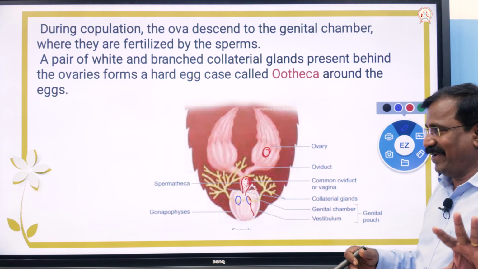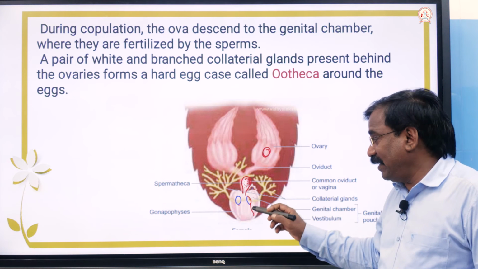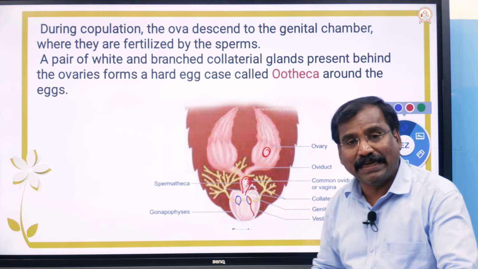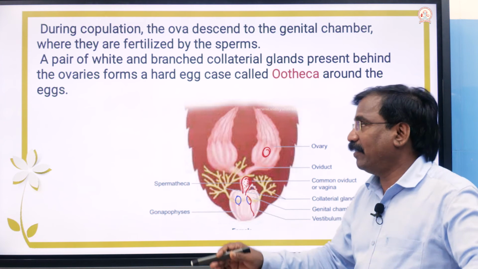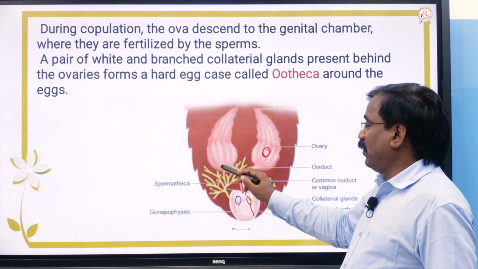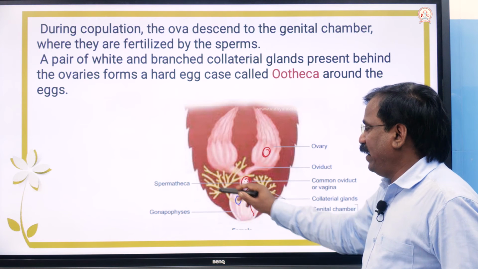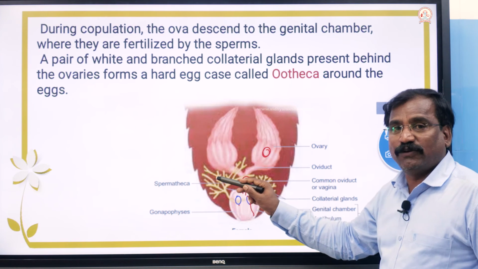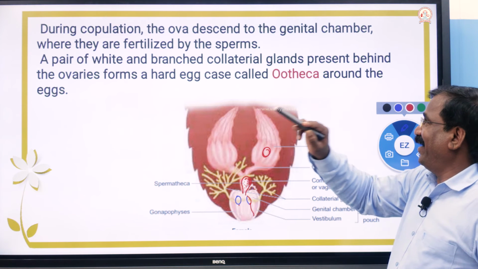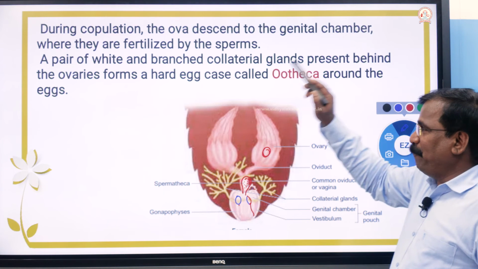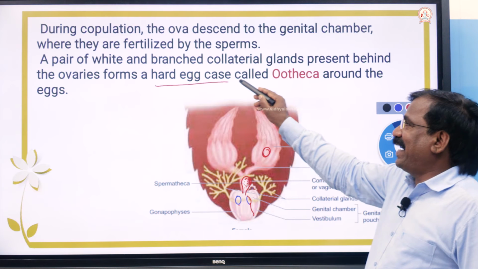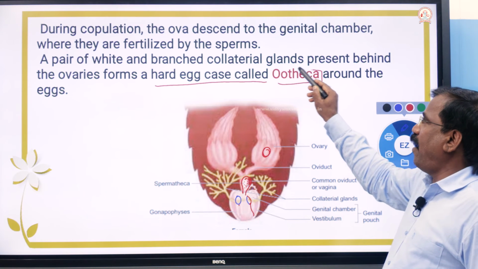Listen, very important. The fertilized eggs are not directly laid. The collateral glands, those branching collateral glands, form a hard egg case called the ootheca.